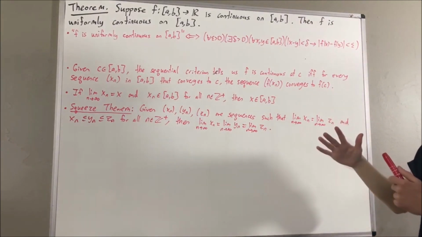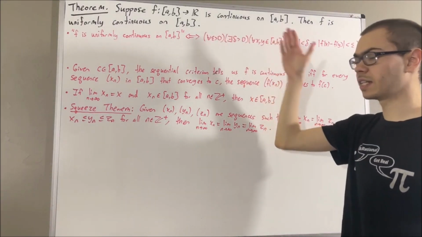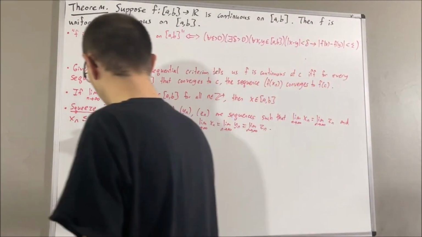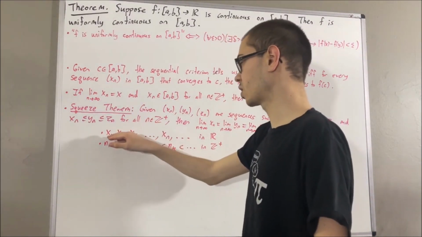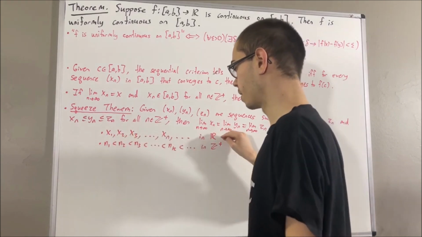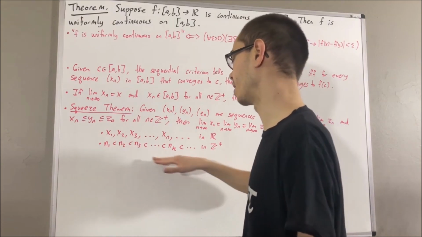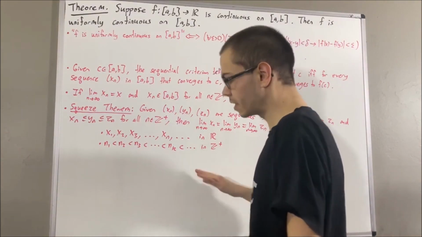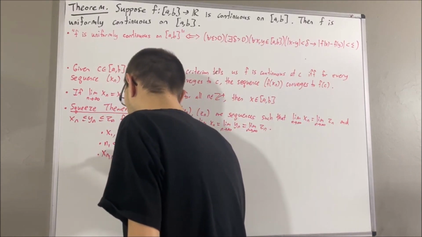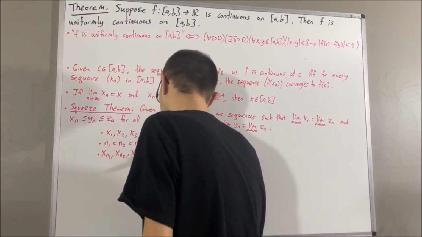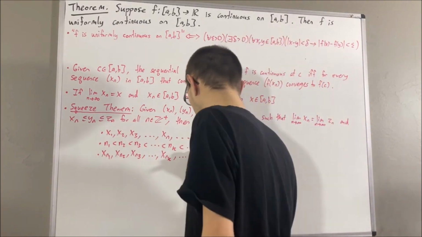We're also going to be using the notion of subsequences in proving this theorem. And the idea of a subsequence is as follows. If we have a sequence of real numbers, x1, x2, x3, and so on, and we have a strictly increasing sequence of positive integers, n1, n2, n3, and so on, well then the sequence xn1, xn2, xn3, and so on is a subsequence of this sequence.